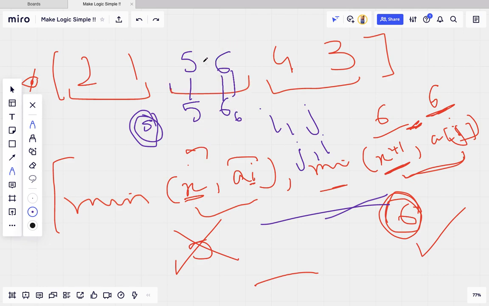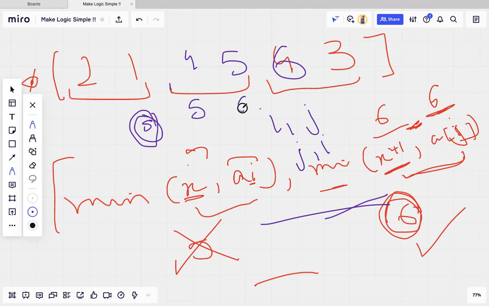Let's suppose 1 comma 5, and here should be 6. Let's suppose it will be 4 comma 6, and here should be 4 comma 5, and here should be 6, right? So what will happen?